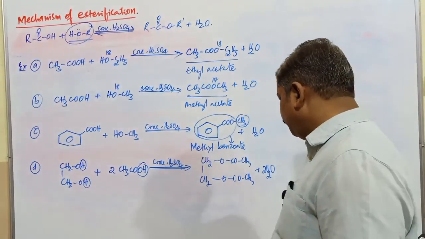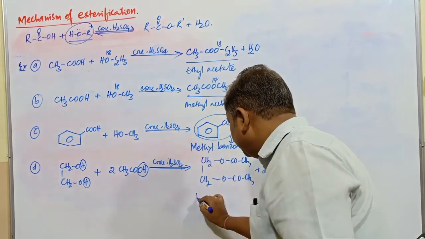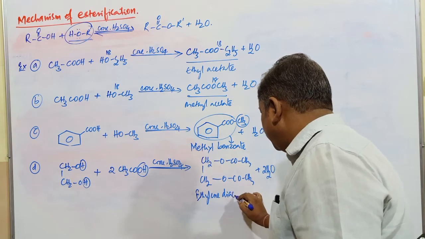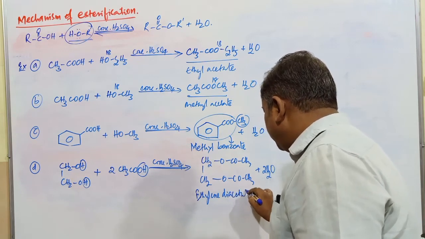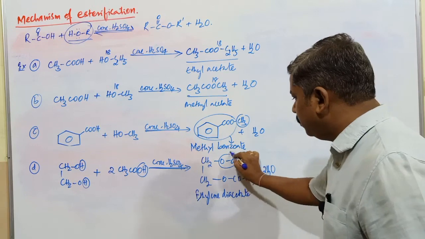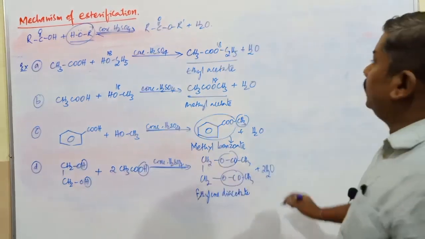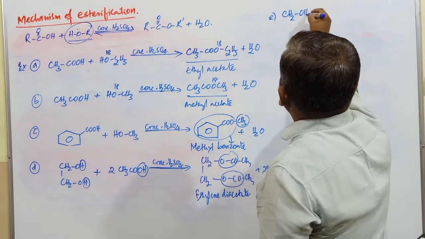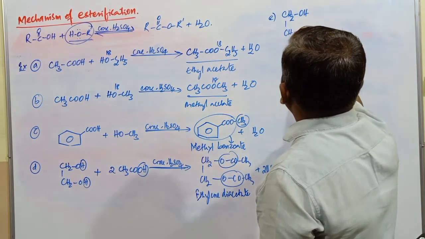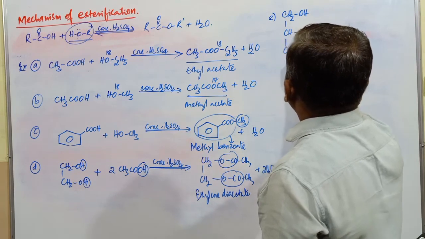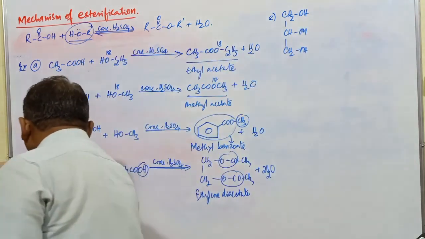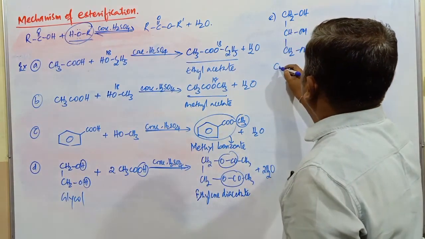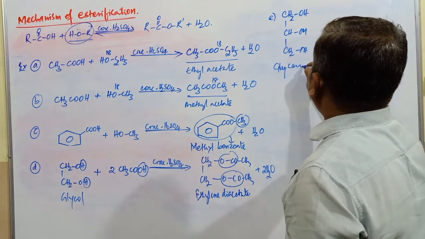It is ethylene diacetate. What's the name of this compound? Ethylene diacetate compound. Diacetate compound is produced. It is an ester, COO. It is an ester. Next one, if I carry out the reaction, CH2OH, CH2OH. What's the name of this compound, students? Glycol. Ethylene glycol. Now this compound is what? Glycerol. It is an example glycerol.